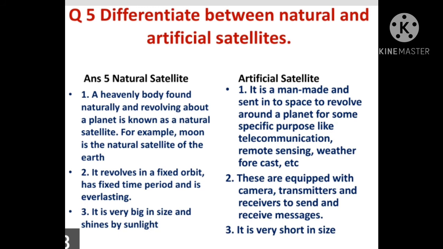Now come to artificial satellite. An artificial satellite is man-made and sent into space to revolve around a planet for some specific purpose like telecommunication, remote sensing, weather forecast, etc. Now the second point about the artificial satellite: these are equipped with camera, transmitter and receiver to send and receive messages, and it is very small in size.